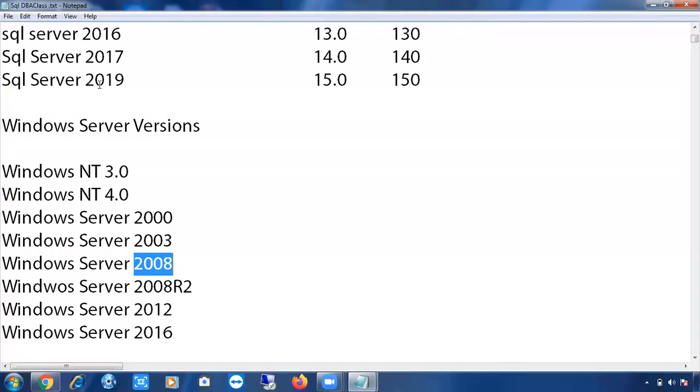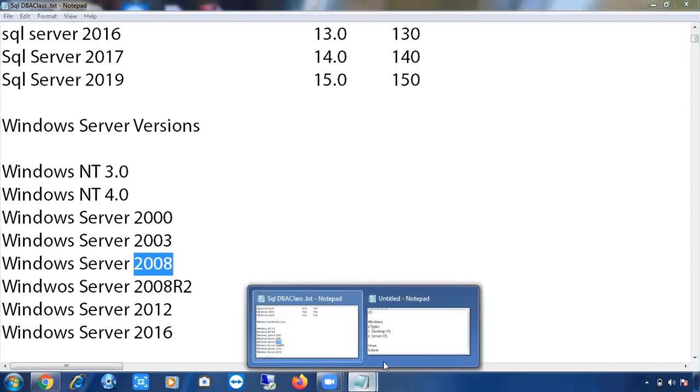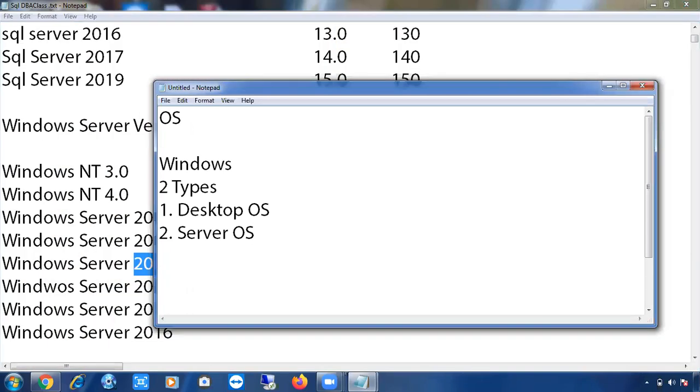This is the very latest version of SQL Server. This is the old version of Windows Server. In that case, can we install the very latest version of SQL Server on a very old version of the operating system? No, that is called compatibility. For every SQL Server there should be some compatibility. You cannot install all SQL Server versions on all Windows Server versions. Each SQL Server will support -7 years to +7 years. What is this rule? I'll tell you.